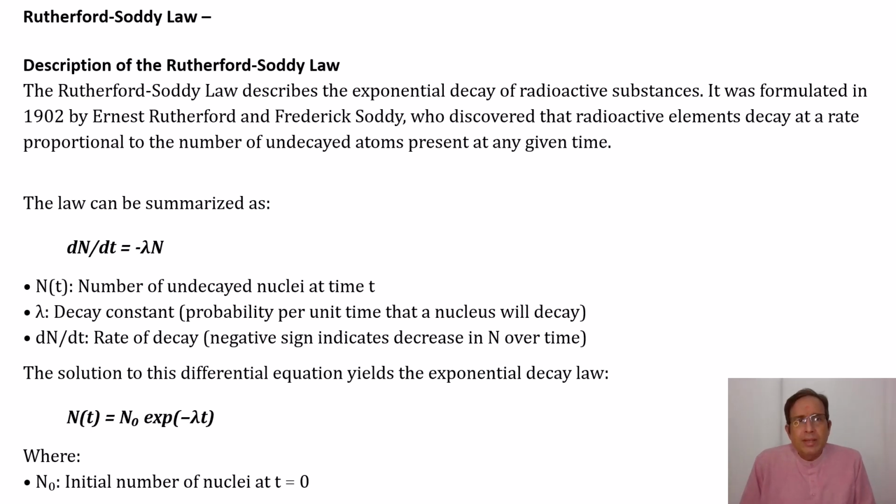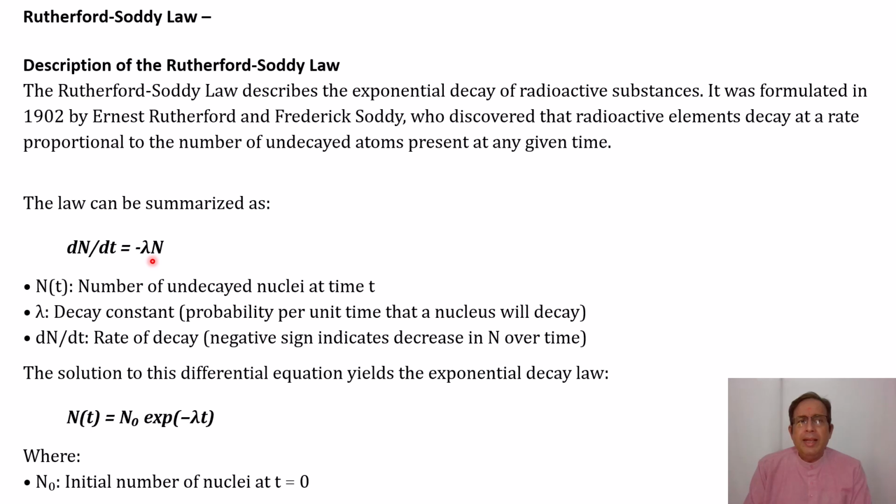So later on, Rutherford and Soddy devised a law based on the experiment conducted by Crookes, and they found out that the radioactivity actually follows an exponential law, and that law can be summarized by this form: dN by dt is equal to minus lambda N, where dN by dt is the activity of the material, the rate of change of the number of nuclei which are decaying or which are present inside the radioactive material.